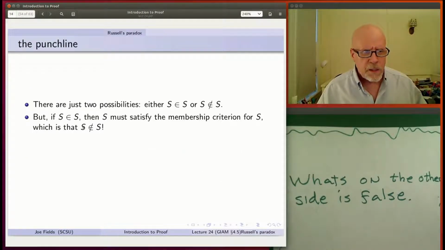So if S is in S, then it says that S is not in S. We've got a P implies not P. If it was just that, it'd be okay still. We wouldn't have a paradox.